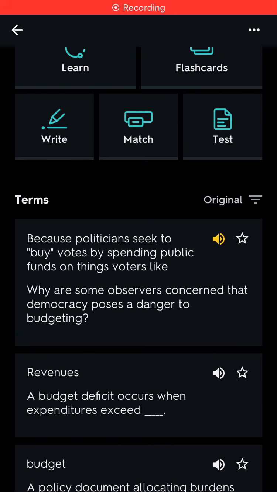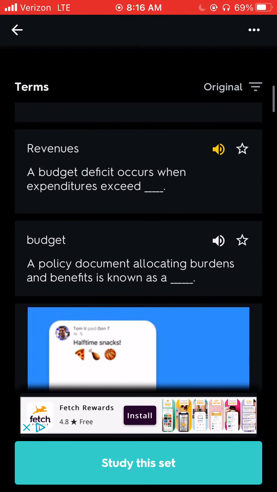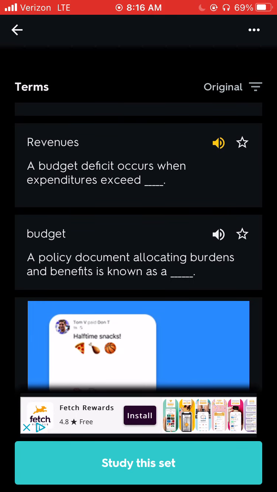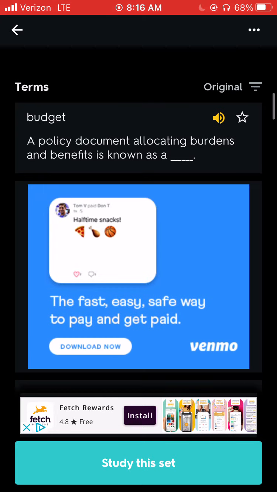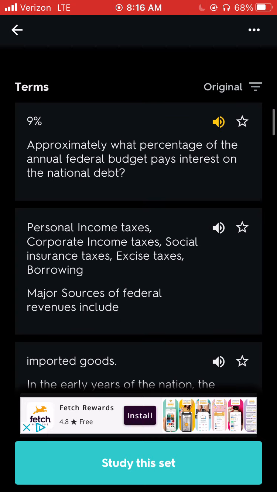Because politicians seek to buy votes by spending public funds on things voters like. Why are some observers concerned that democracy poses a danger to budgeting? Revenues. A budget deficit occurs when expenditures exceed blank. Budget. A policy document allocating burdens and benefits is known as a blank. 9%. Approximately what percentage of the annual federal budget pays interest on the national debt?